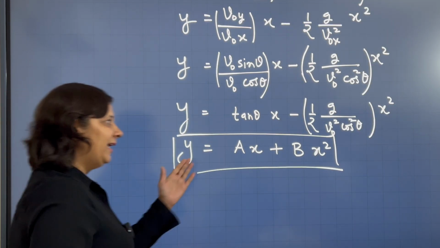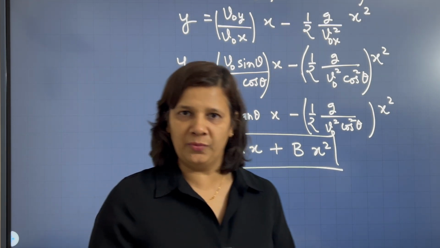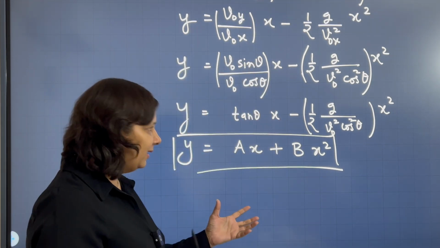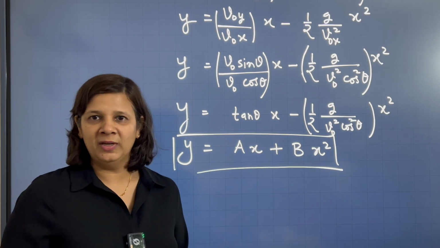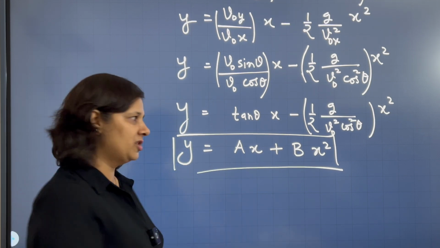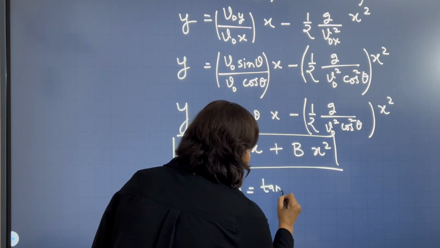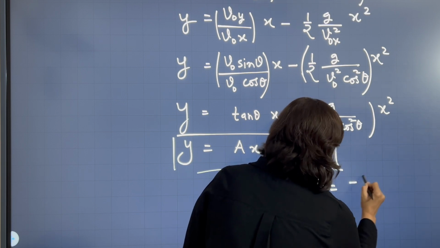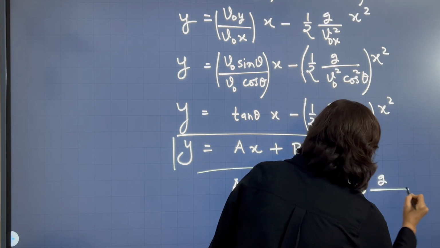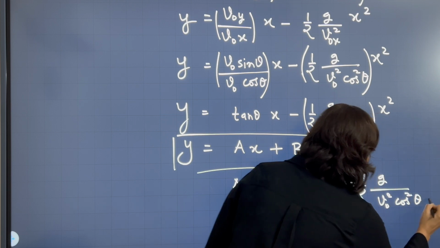And a and b are the constants which I can calculate with the help of the boundary conditions. So basically that will depend upon at what angle and with what speed you have thrown the ball. So all that information is given in the constants a and b. That will be specific to a problem.